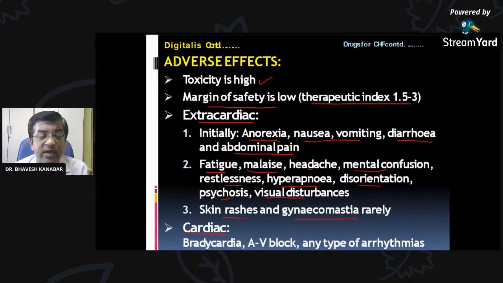Cardiac side effects are bradycardia and AV block. We have seen AV block in the case of the heart. It causes heart AV block, and because of the AV block there is bradycardia, or any type of arrhythmia can also occur. So I am keeping in front of you this adverse effect slide, extracardiac and cardiac. Try to remember these adverse effects. I am keeping this slide in front of you.